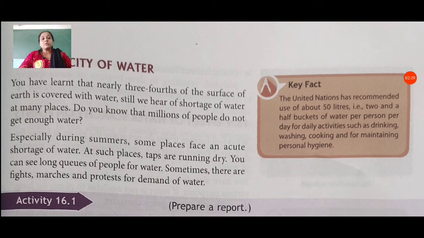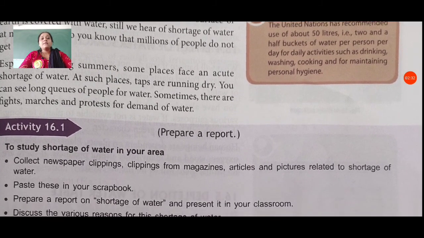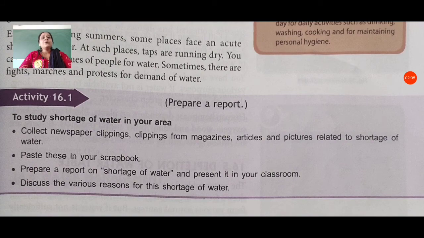Then we have here activity 16.1, to study shortage of water in your area. Try to study the shortage of water in the area where you live. Collect newspaper clippings from magazines, articles and pictures related to shortage of water. Paste them in your scrapbook. Prepare a report on shortage of water and present it in your classroom. Discuss the various reasons for this shortage of water.